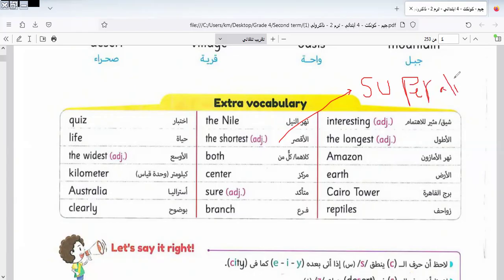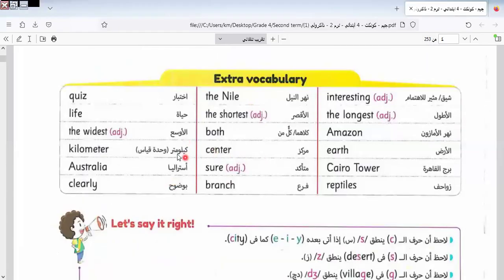Okay, here are superlatives. We know the superlatives of one syllable and superlatives of more than one syllable. We use the most, and we put the adjective, like we say, the most beautiful, the most careful, and so on. This is with two syllables in superlative form. Let's continue the rest of the unit because I would like to start lesson 3 in this video.